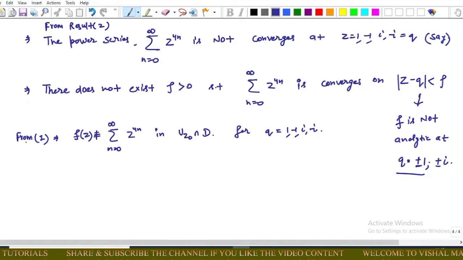This implies from result 2 that the power series summation z power 4n does not converge at these points, that is z equals 1, minus 1, iota, minus iota.